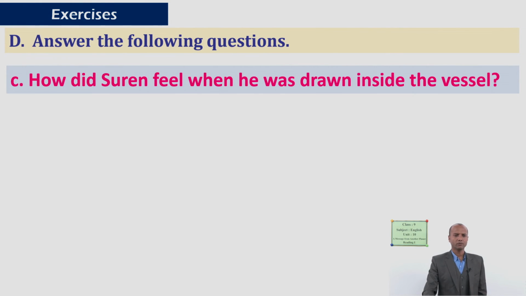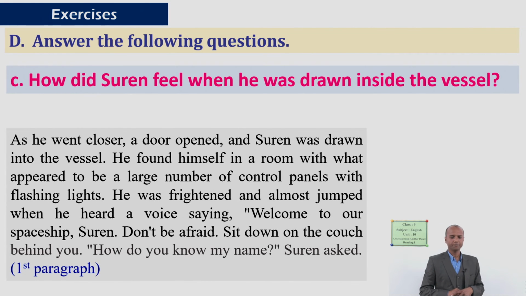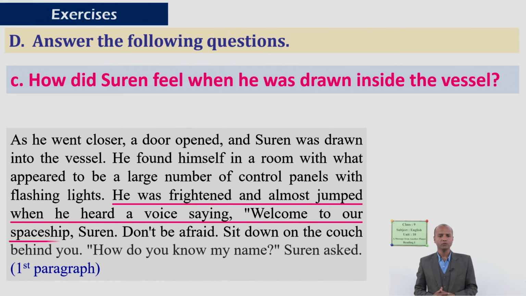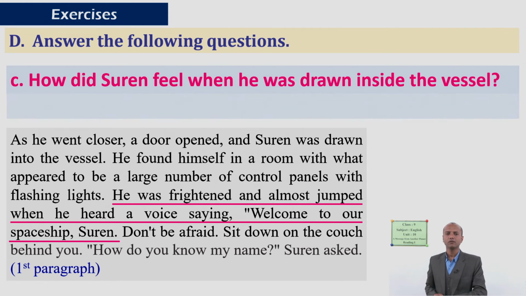Third question, how did Suren feel when he was drawn inside the vessel? Was he joyful or not? Your guesses are correct, but you have to read the text paragraph again first. And what's the answer? Let me highlight it. He was frightened and almost jumped when he heard a voice saying, "Welcome to our spaceship, Suren." And the answer is yes, he got frightened.